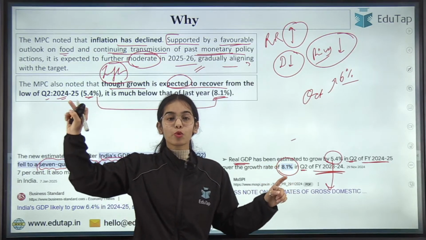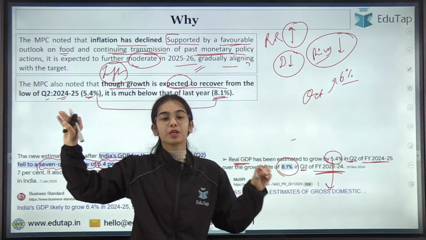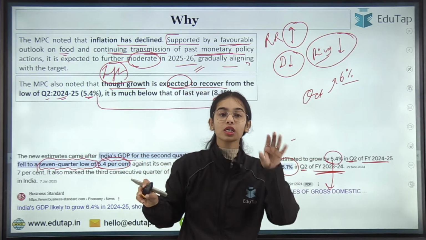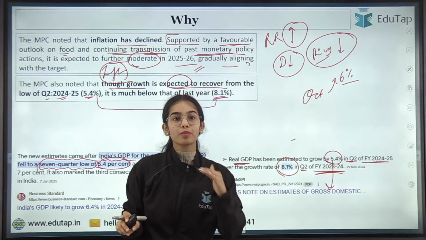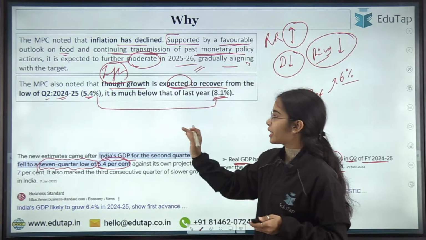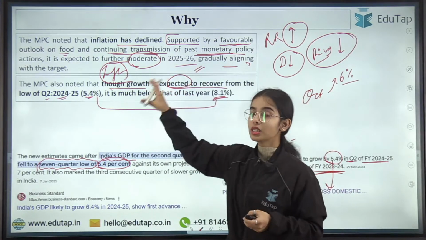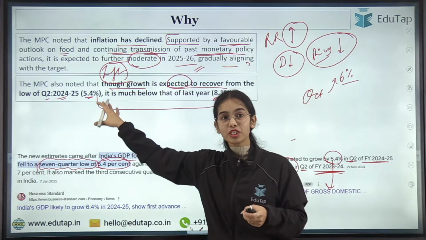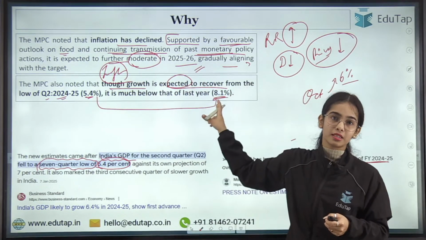So from 8.1% real GDP growth in the same quarter in the previous year, we have come down to 5.4% in the same quarter in the current financial year. So this is a big trouble. Here the MPC has noted that though recovery is expected in the growth rate, the growth rate is still very much lower as compared to the same quarter last year.